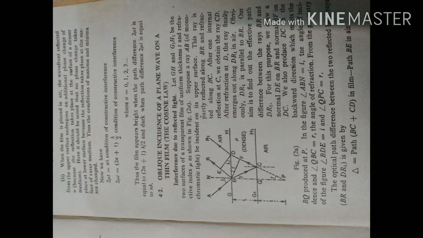Our aim is to find out the effective path difference between the rays BR and DR1. Suppose we draw a normal DE on BR and normal BF on DC. Also produce DC in the backward direction, which meets the BQ produced at P. In figure, angle ABN equals i, the angle of incidence, and angle QBC equals r, the angle of refraction. The optical path difference between the two reflected light rays is given by delta equals path in the film minus path in air. That is, mu of BC plus CD minus BE.